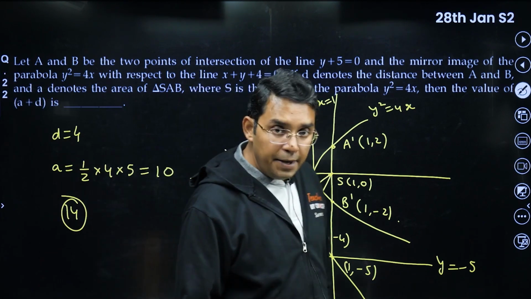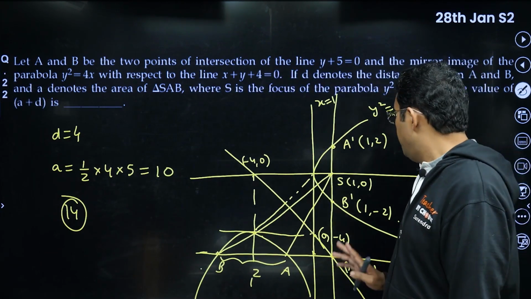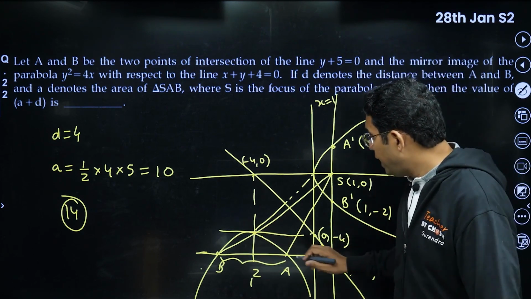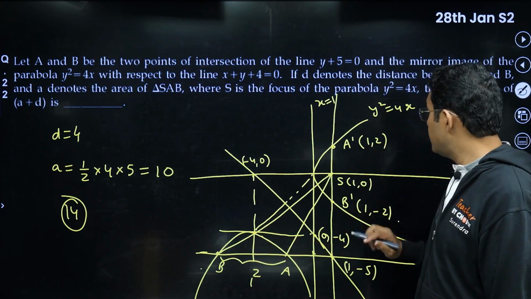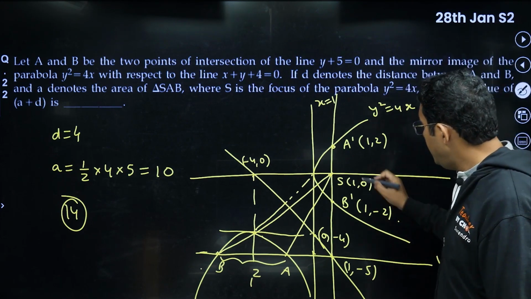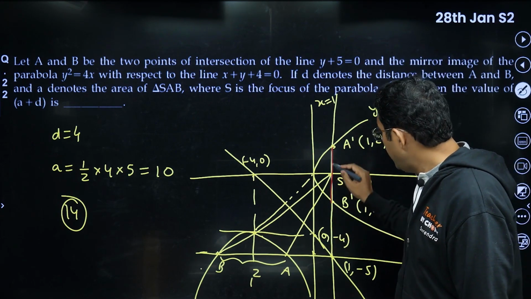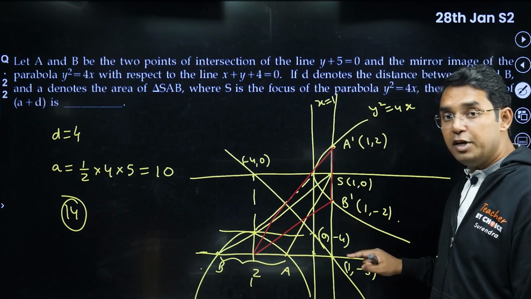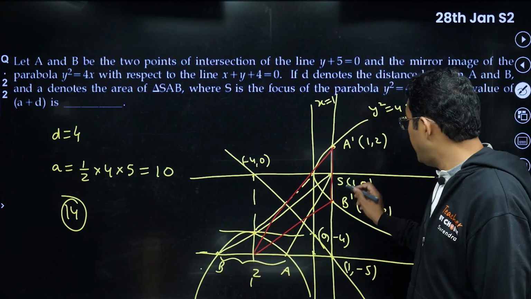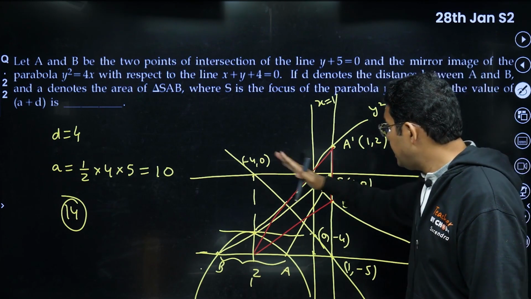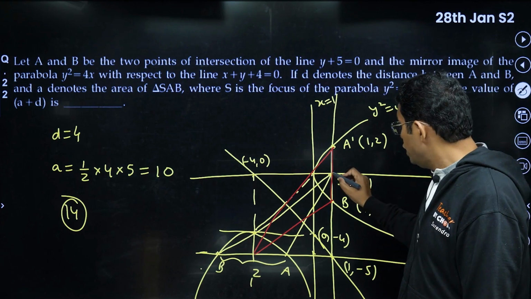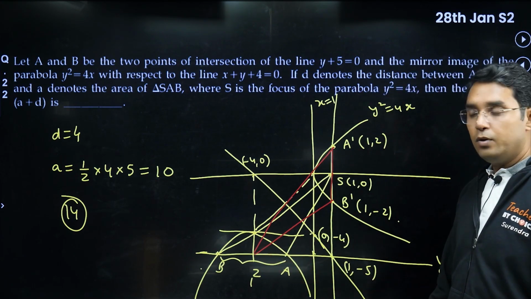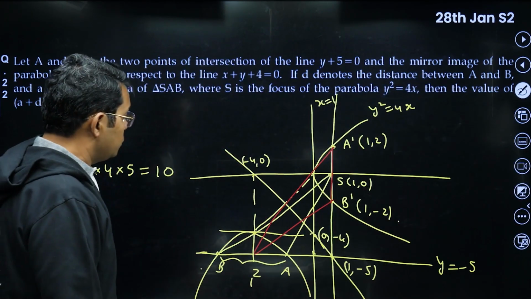In this question, by introducing the concept of image, they have tried to confuse you, but there is no need to find the area of this parabola. In fact, let me tell you, instead of finding the area of A, B, S, you could have found the area of the triangle A dash, B dash, joined with the focus of this parabola in the image. And this image you can find by getting the image of S in the line x plus y plus 4 equal to 0. So you just need to find the image of S in this line, and then you will be able to get this. Okay. So this is how this question is done.